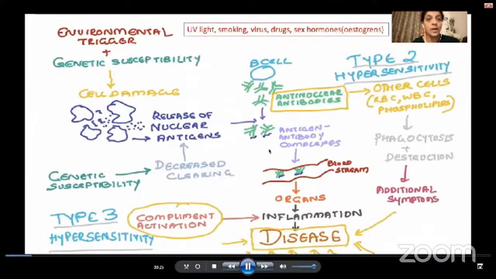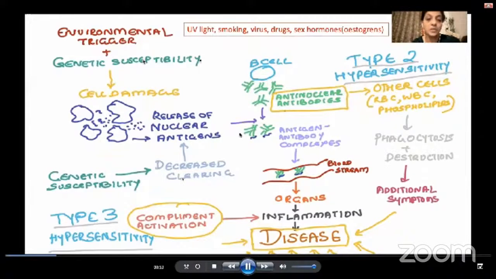Let's have a quick look at what happens in lupus. In a genetically susceptible individual, an environmental trigger can induce cell damage, causing release of nuclear antigens. There is also decreased clearing of these antigens, resulting in an antigen buildup. The host immune system responds by sending the B cells, which produce anti-nuclear antibodies against these antigens.